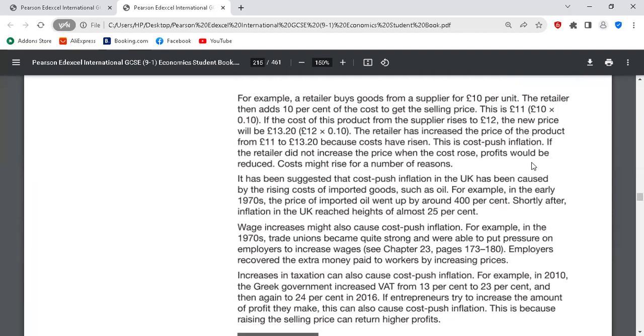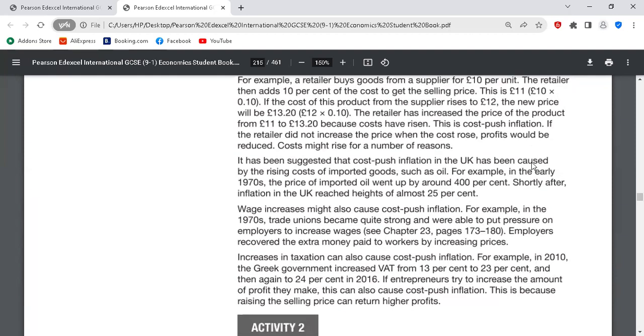They increase the price. If not, they won't be able to make profit. Clear. So what are the reasons why we have cost push inflation? Number one, it has been suggested that cost push inflation in the UK has been caused by the rising cost of imported goods, such as oil. So the first reason why we have cost push inflation is a rising cost of importation.